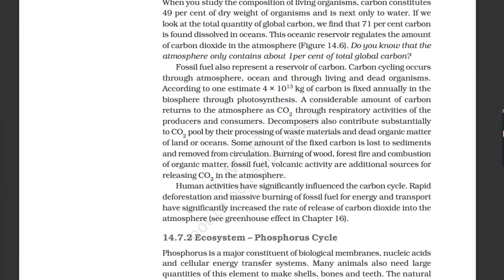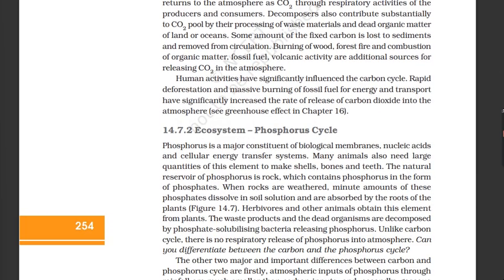Human activities have significantly influenced the carbon cycle. Rapid deforestation and massive burning of fossil fuel for energy and transport have significantly increased the rate of release of carbon dioxide into the atmosphere. See greenhouse effect in Chapter 16.